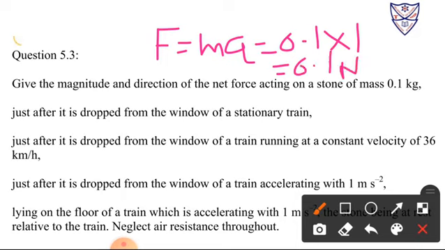The direction is the same as the train. If the train is moving in the x direction, then the stone is also moving in the x direction, because that stone is inside the frame of reference of the train. So force and direction are both according to that train.